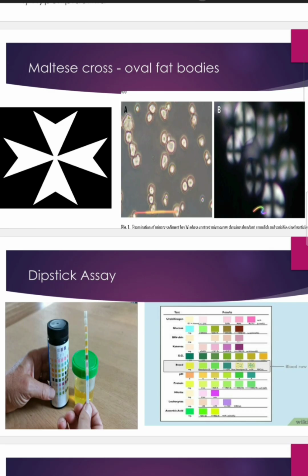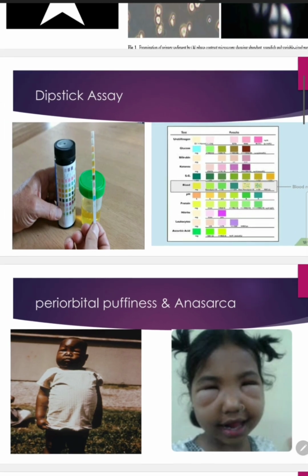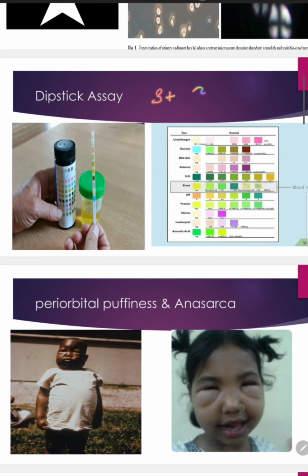Now this is a picture of a phase contrast microscopy, which basically shows lipids. So you can see the Maltese cross appearance. So this is how a Maltese cross actually looks like, and this is how you can see the lipids in our urine. Then we've already seen the dipstick assay score. It should be over 3 plus or 4 plus. So what is it? Basically this is a plastic strip, and it has different colored bands. When you dip it into a container of collected urine, you'll have a reference image pasted onto a box, and using this reference image it will indicate which substance is present in excess in the collected urine.